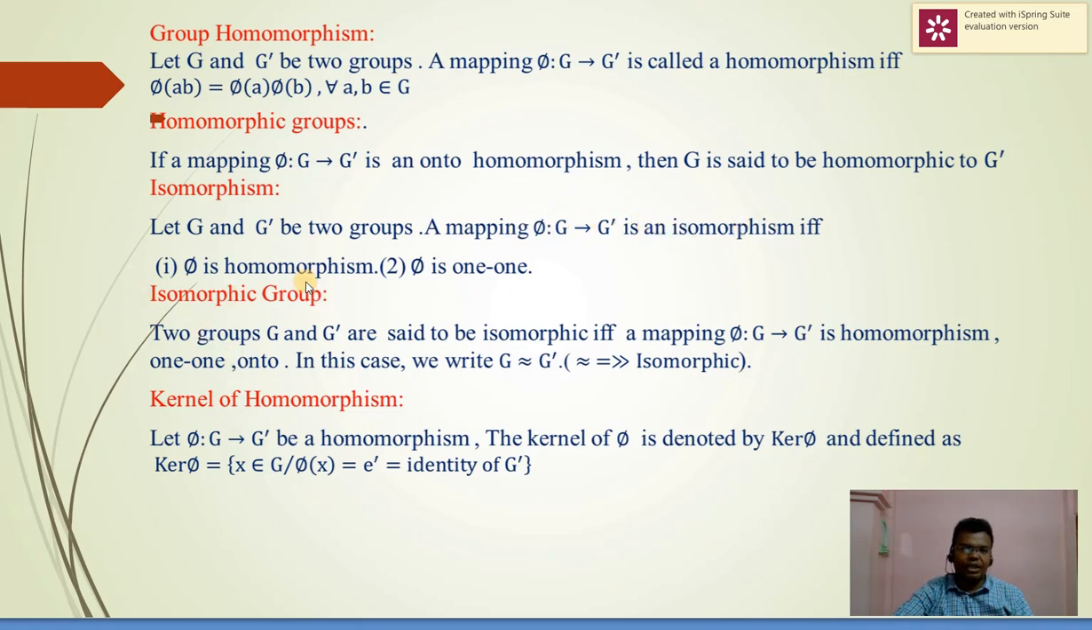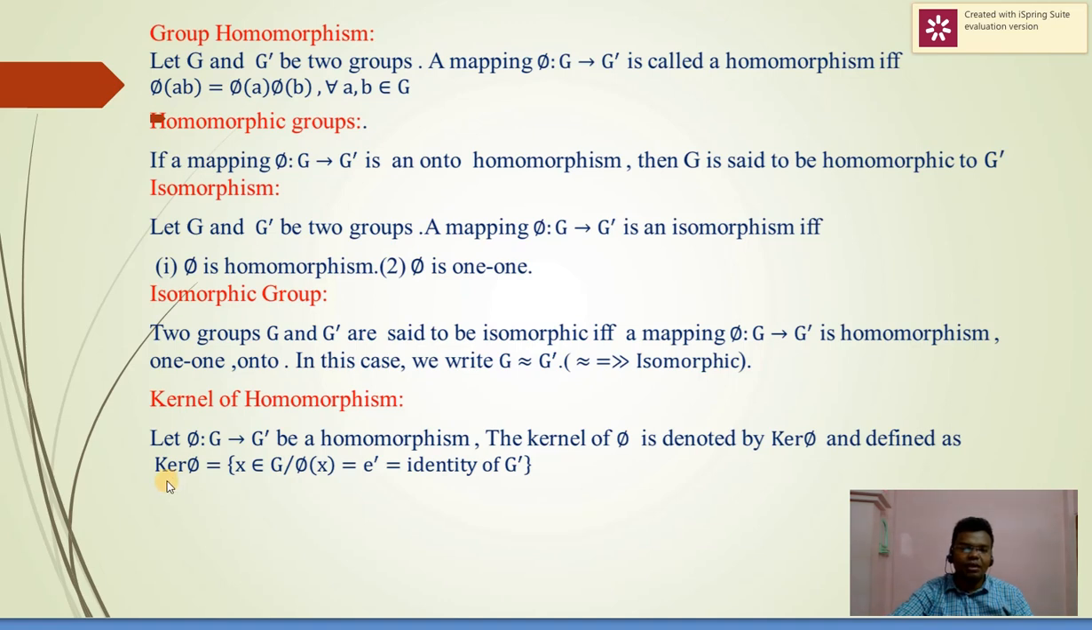Then isomorphic group. Isomorphism and isomorphic group are different. Two groups G and G dash are said to be isomorphic if and only if a mapping phi from G to G dash is homomorphism, 1-1 and onto. Homomorphism, 1-1 and onto means one of the conditions is also included in isomorphism. Then we say that G and G dash are isomorphic groups, and in this case we write G is isomorphic to G dash.